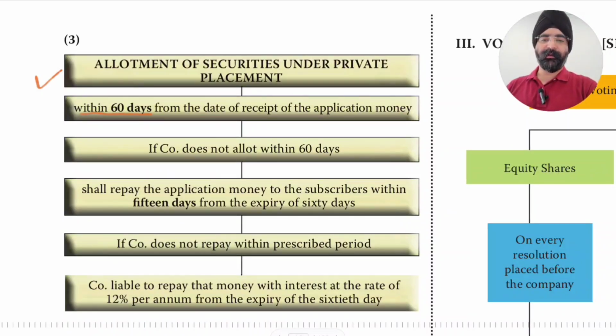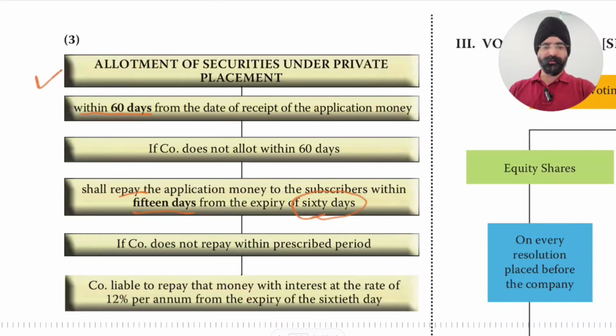If the company does not allot within 60 days, then the company shall repay the application money to the subscribers within 15 days from the expiry of 60 days. So when these 60 days have expired and the company has not allotted shares, it will have to repay.